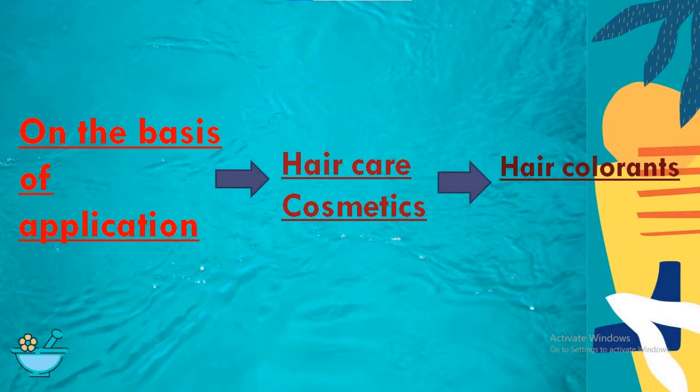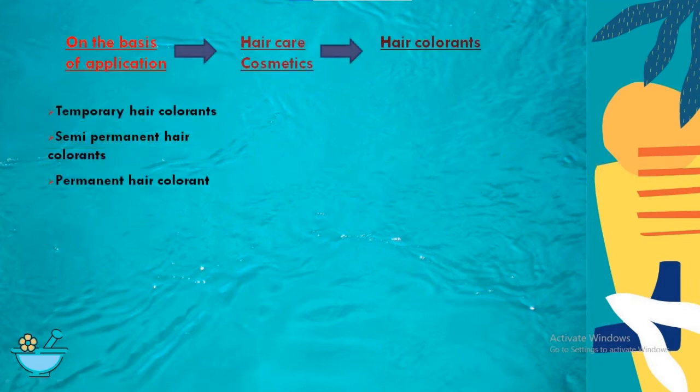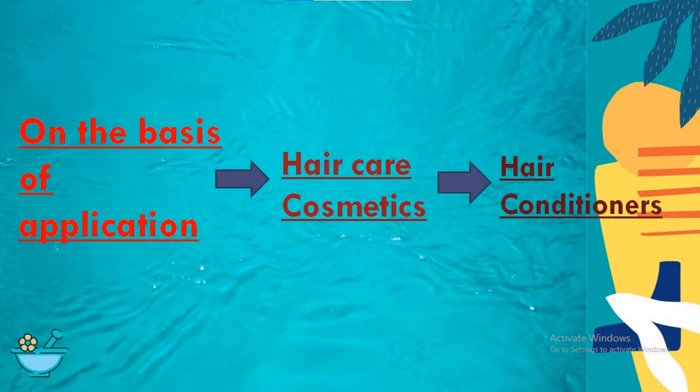Nowadays there is a trend of hair color, and there are three types of hair color: temporary, semi-permanent, and permanent hair colors. Another form is hair conditioners. Depending upon the need of the hair, we can choose the conditioning.